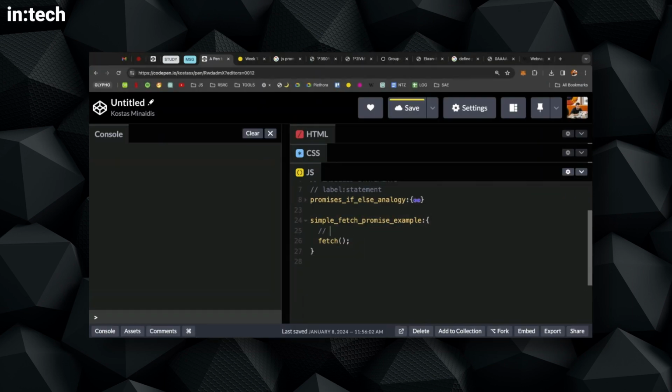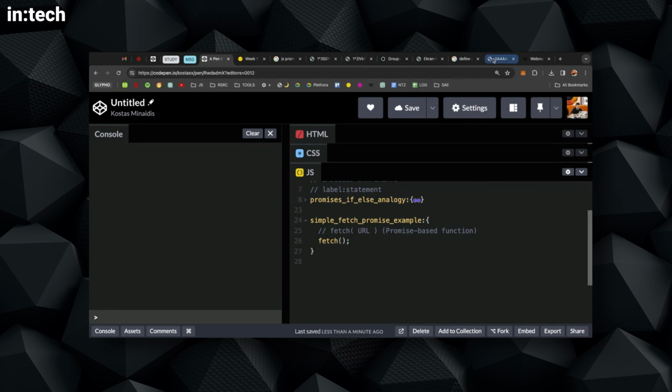Let's learn about fetch. First of all, fetch is a promise-based function. Whenever a function in JavaScript is using this promise then catch thing, we say that this is a promise-based function. So we have to run fetch, and we have to supply a URL, a web address. Fetch can go out there to some web address, to some server, and get some details.